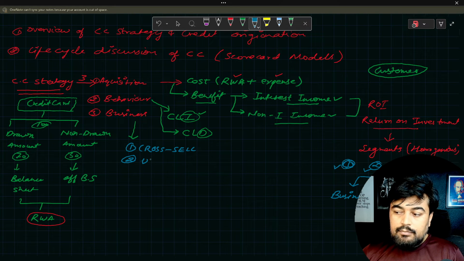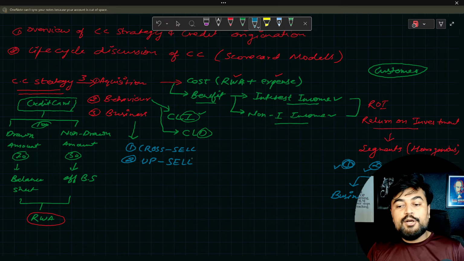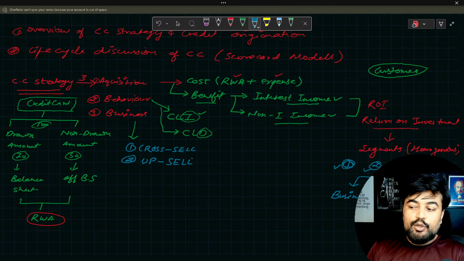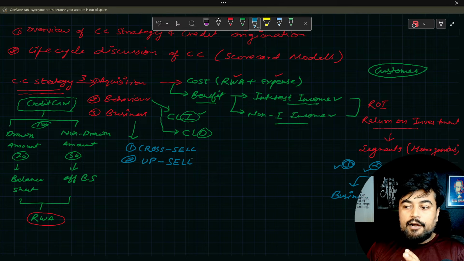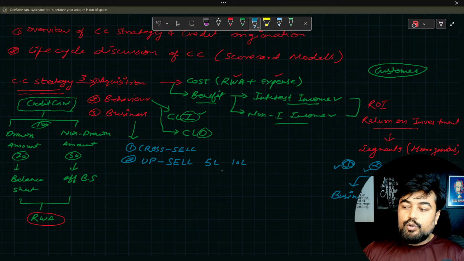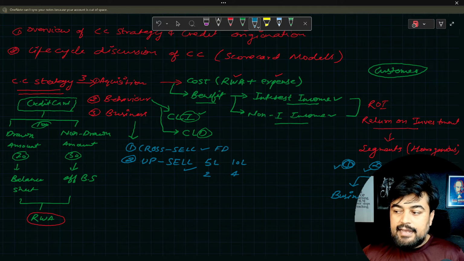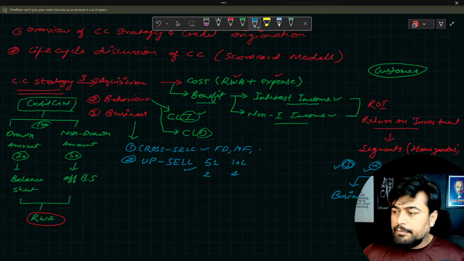Then the second one is upsell. So let's say they had a credit card which was a lower category. So you try to upgrade them into a higher category credit card, which is going to give them some meaningful advantages. Now their limit will be like, let's say earlier limit was 5 lakh. Now your limit is 10 lakh. Earlier you could only visit 2 airport lounges. Now you can visit 4 every quarter. So this is known as an upsell for good customers, and cross sell is selling them, let's say, FD, or selling them mutual fund of the bank, or any other product, maybe insurance.